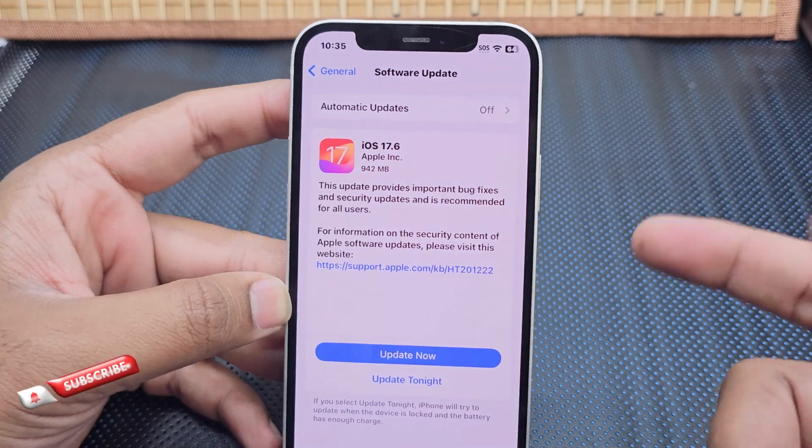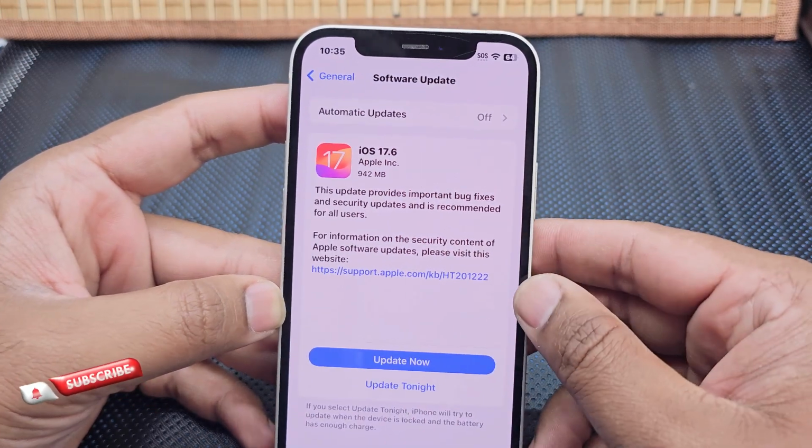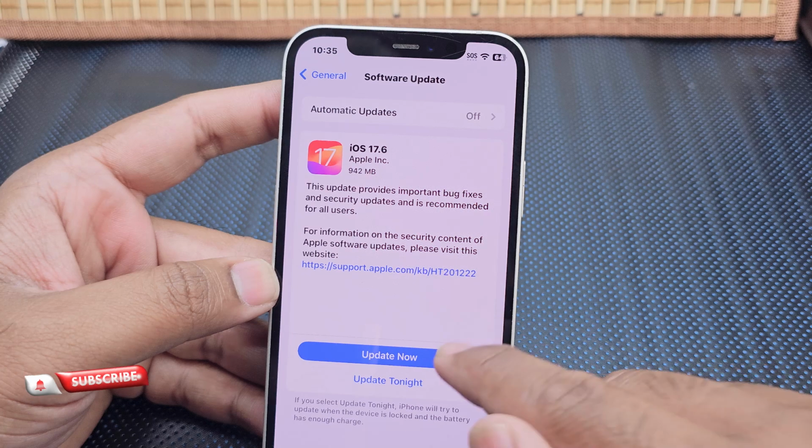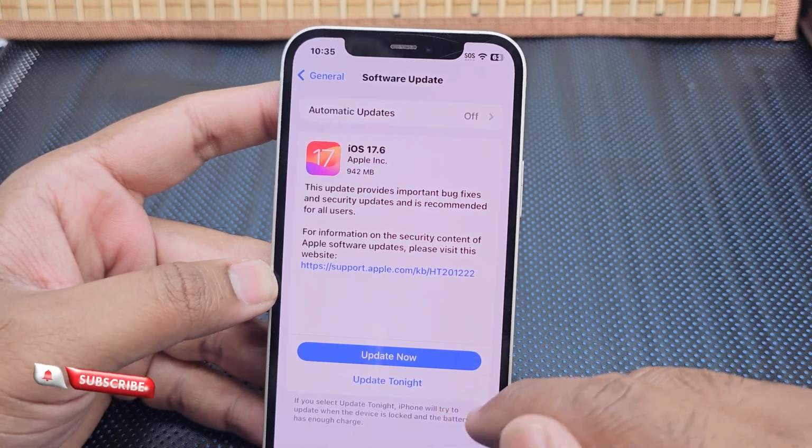And then if you want to update your software or do some updates on your phone, you can just tap it manually and it will start.